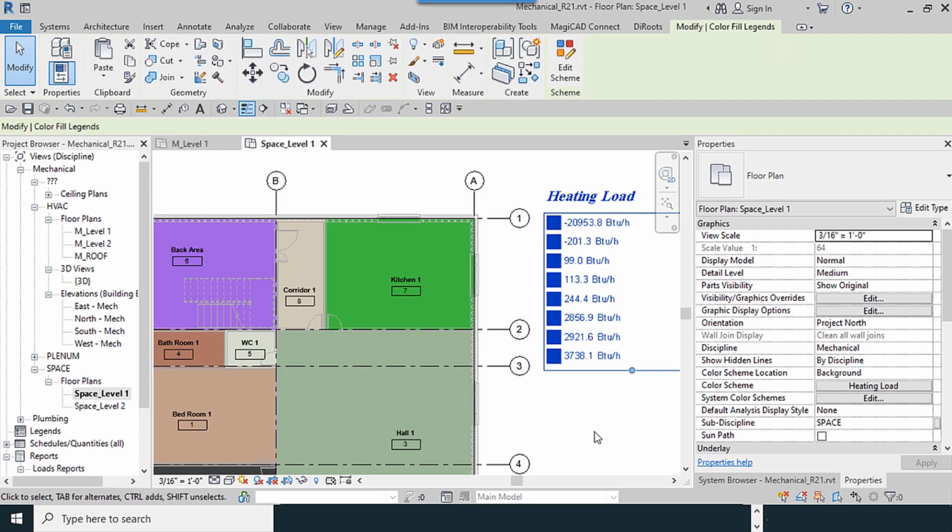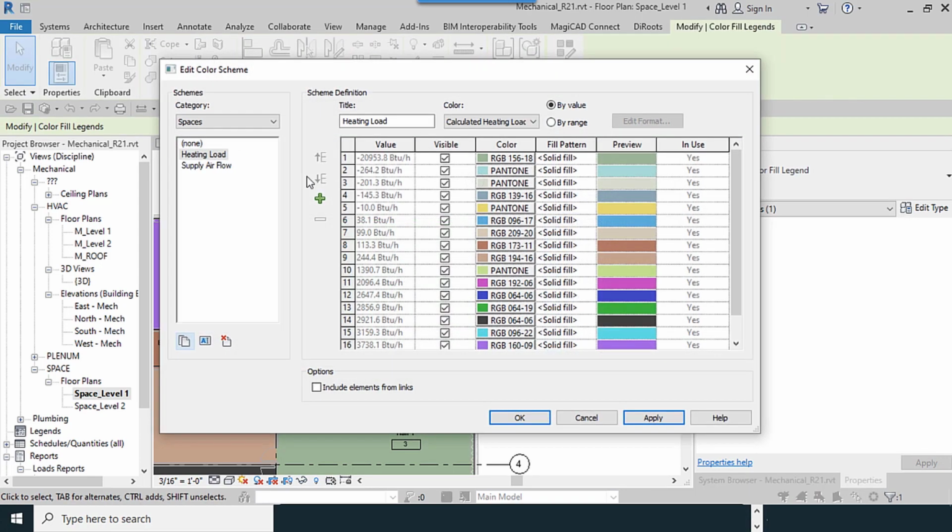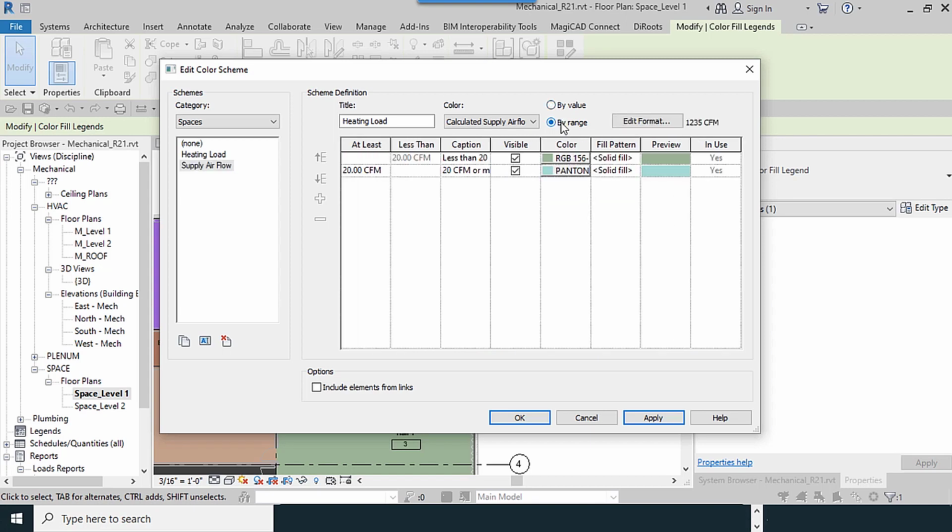I want to add another parameter here. Edit scheme, edit color scheme, supply airflow. They sorted by value. I select by range. So you can change the values and plus and add another one from which amount to which value.